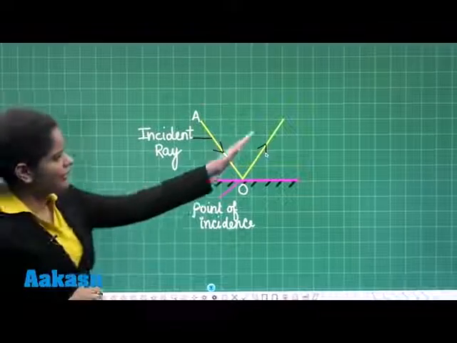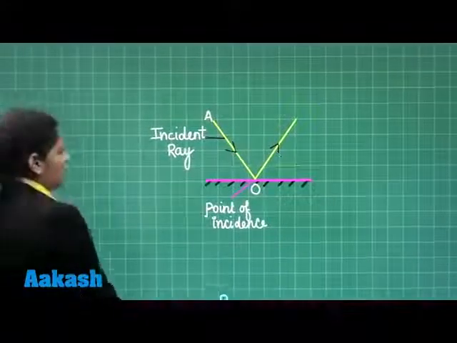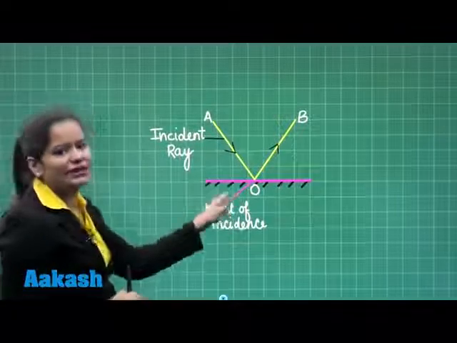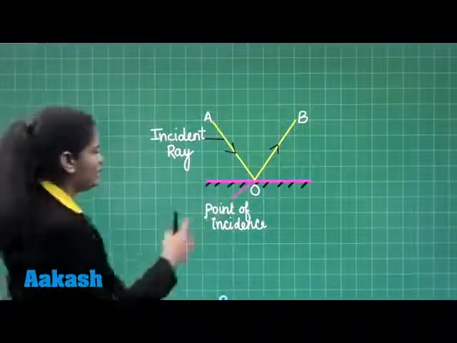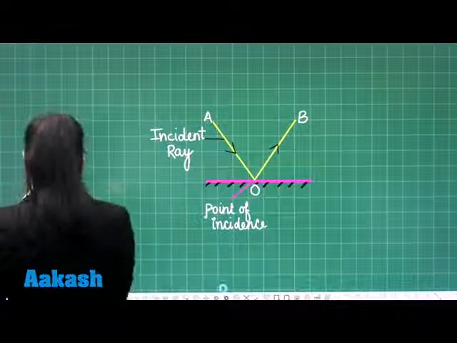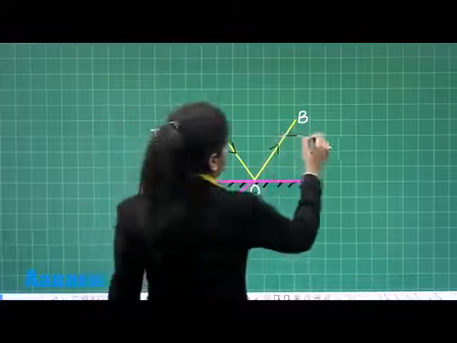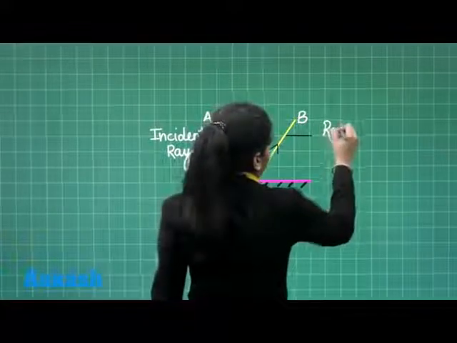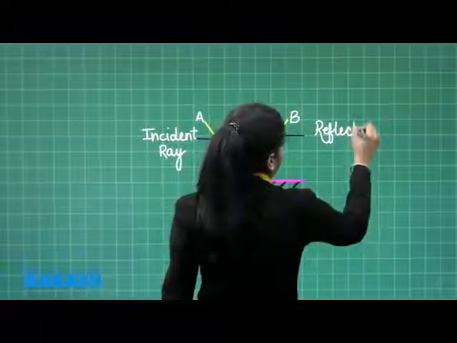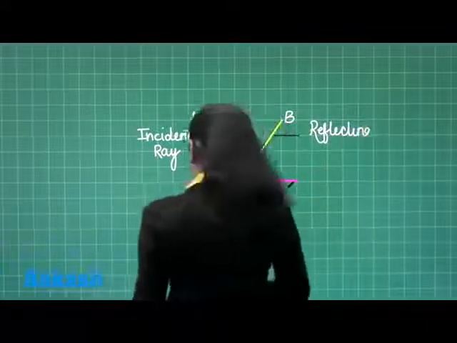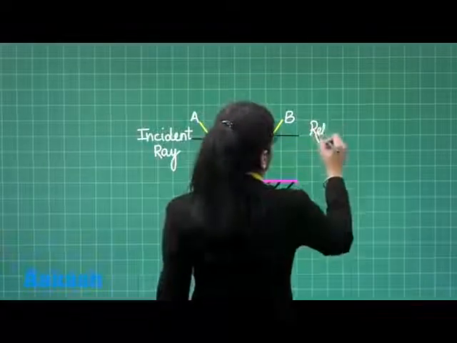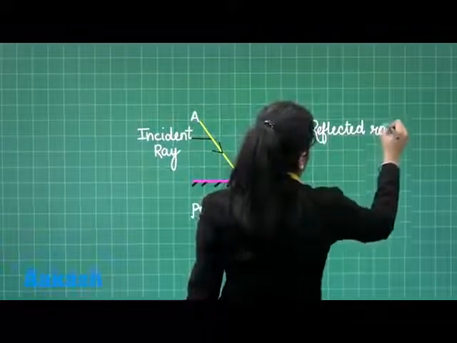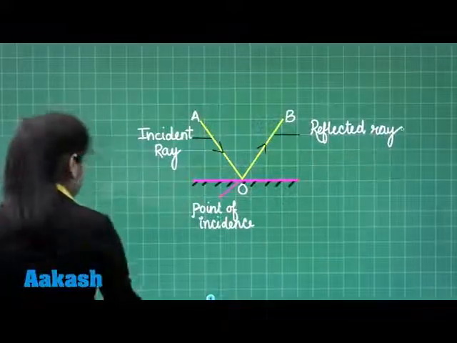So this is a ray that bounces back. I am going to name this ray OB. So student, OA is the incident ray, O is the point of incidence, and this ray is the reflected ray. So what is the reflected ray?